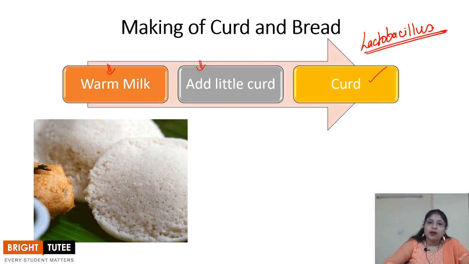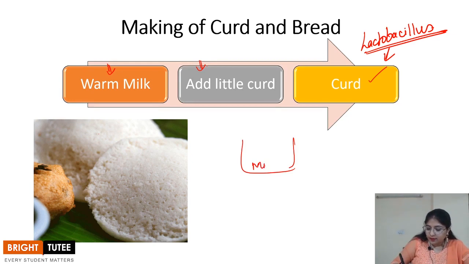These are several microorganisms that promote the formation of the curd. That means they facilitate the formation of the curd. How do they facilitate it? Suppose this is the milk, and when you add curd to it, the curd contains this bacteria. So this curd contains the lactobacillus, and as soon as you add the curd to the warm milk, you are providing a favorable condition, that is warmth and obviously the nutrition that it gets from the milk.